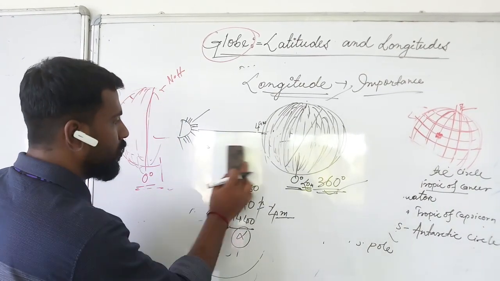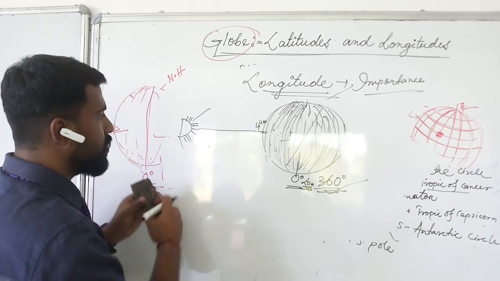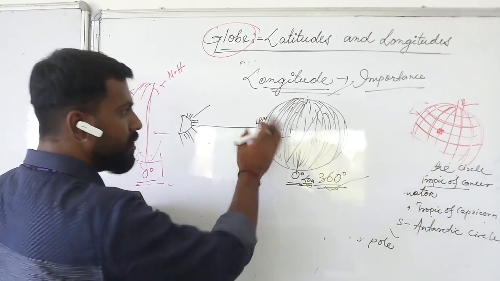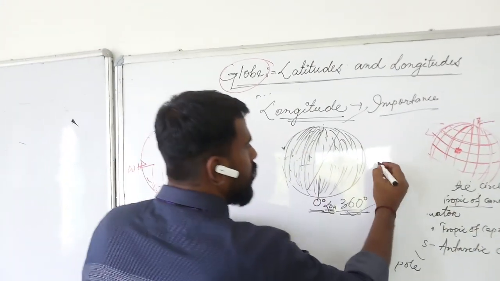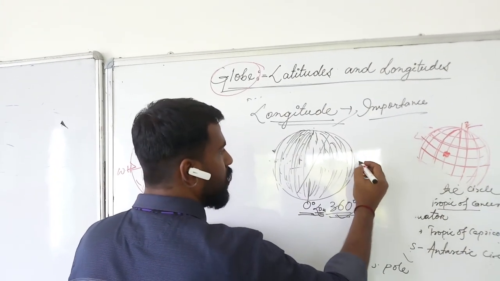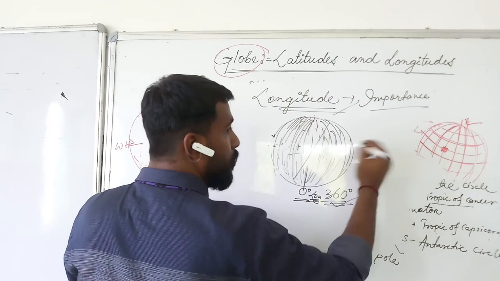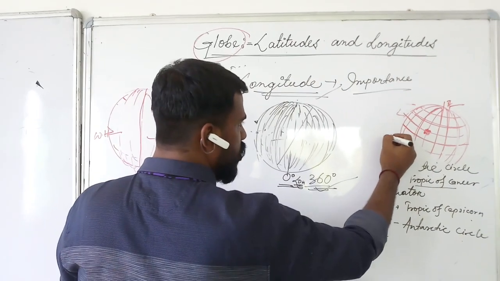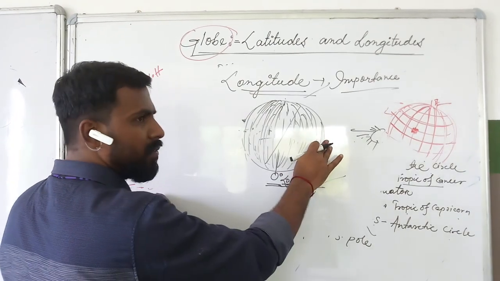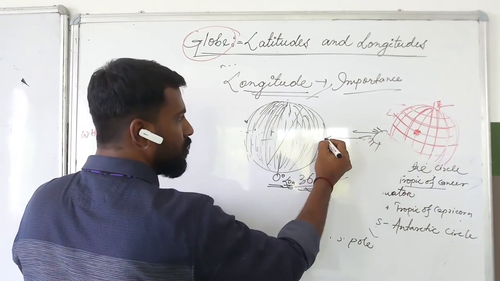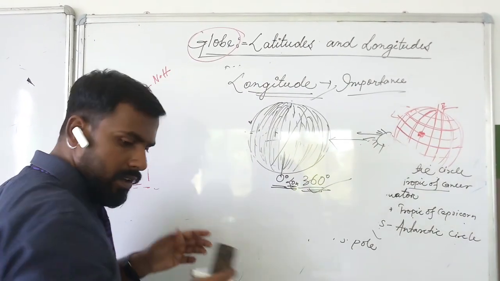We know that the first sunlight which touches our earth comes from the east in the morning. So if the sun is here, then the eastern part of the earth is facing the sunlight first, right?